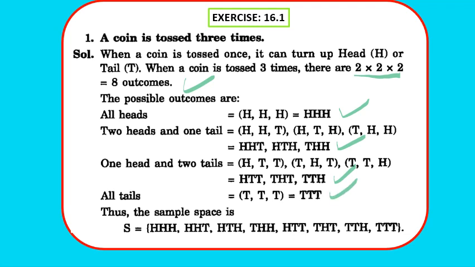So all heads means HHH, 2 heads means HHT, HTH and THH, 1 head and 2 tails means HTT, THT and TTH, and all tails means TTT. So the sample space, that is the collection of all these outcomes, S equals HHH, HHT, HTH, THH, HTT, THT, TTH and TTT will be the sample space for the experiment. Clear? So pause and note down the solution.